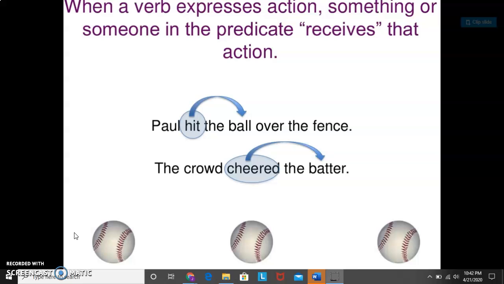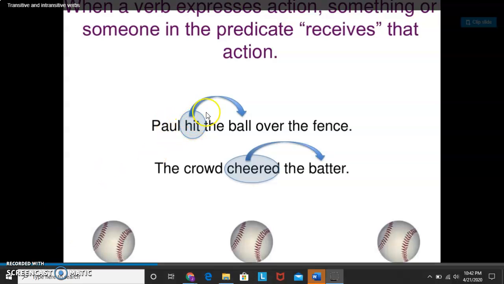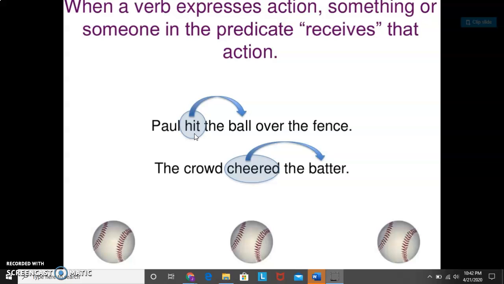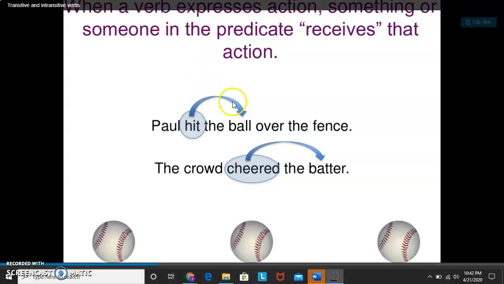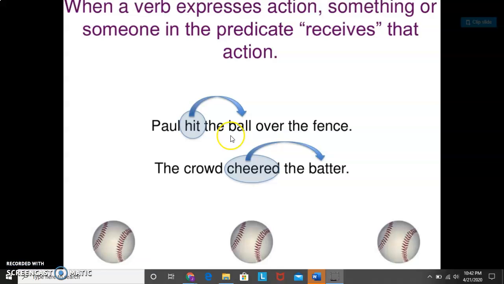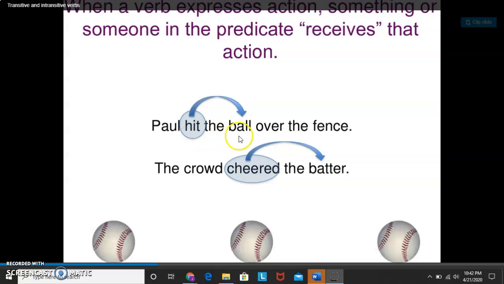So let's look at these two examples here. Paul hit the ball over the fence. The subject of this sentence is Paul, and our action verb is hit. And what did he hit? He hit the ball. So ball is our direct object, because the word that is receiving the action is called the direct object.